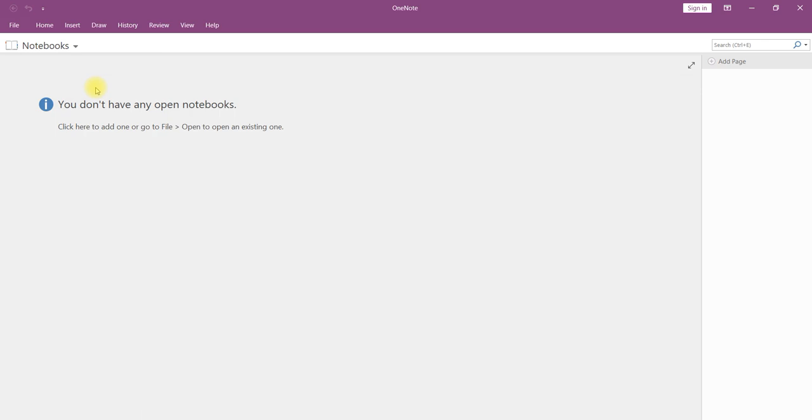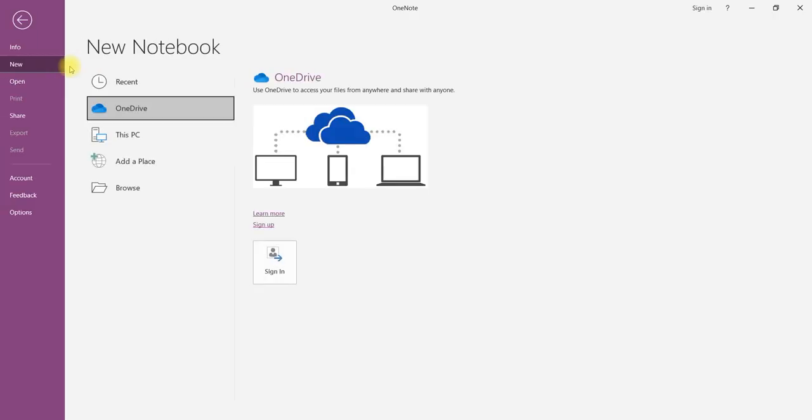We'll create one notebook. How to create one notebook? We have to go here, notebook, click on this, and here we say add notebook. The moment you click on add notebook, it will ask where you would like to save this particular notebook. If you already have a OneDrive account, then you can select it and sign into that account. We'll show you how to create a OneDrive account in a next section. Now we'll save it on your PC itself.